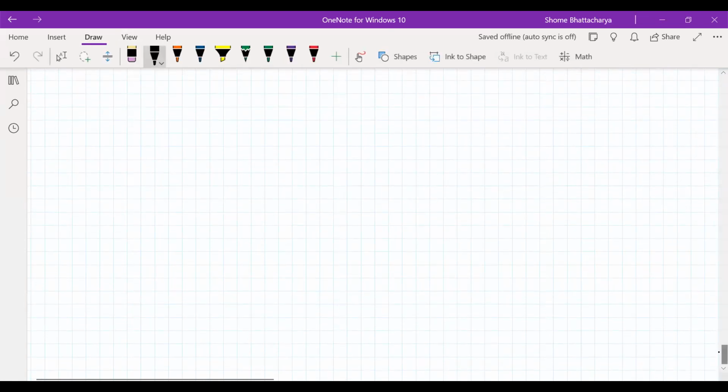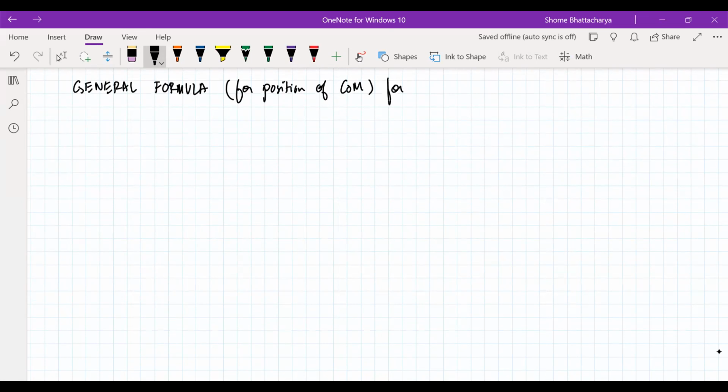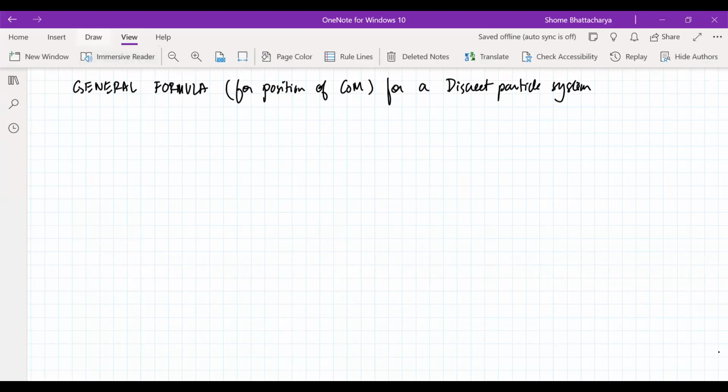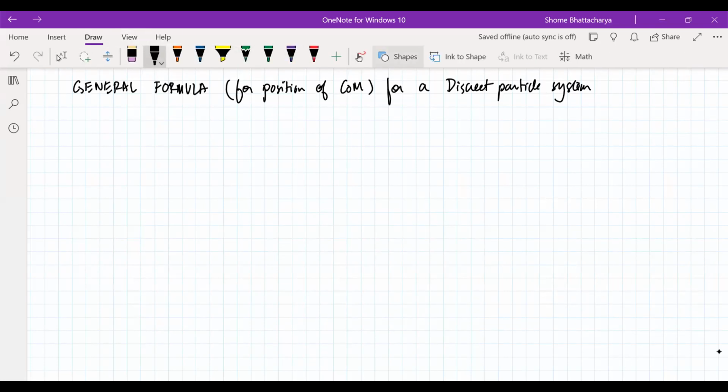Okay, we get the general formula for the position of center of mass for a discrete particle system. So this can be applied to any situation, and all the symmetry cases are special cases of this.